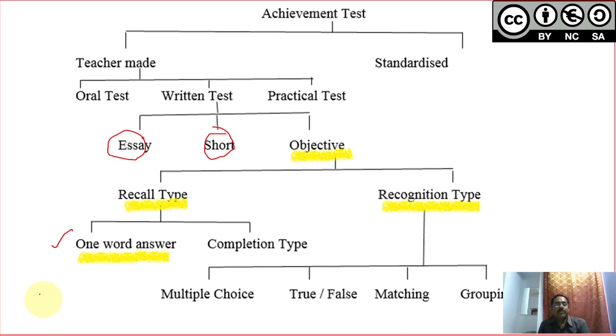Generally objective type questions are divided into recall and recognition type. One word answer and completion are in recall, and we have multiple choice, true or false, matching and grouping in recognition. Shall we go ahead?